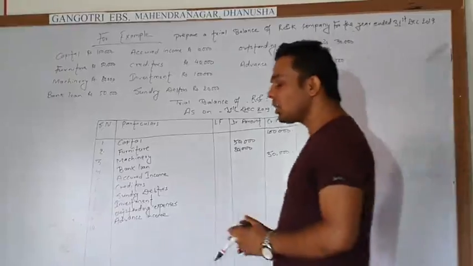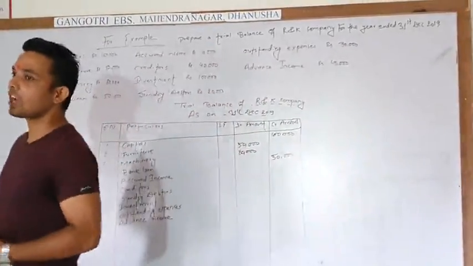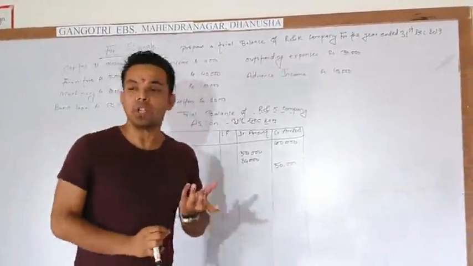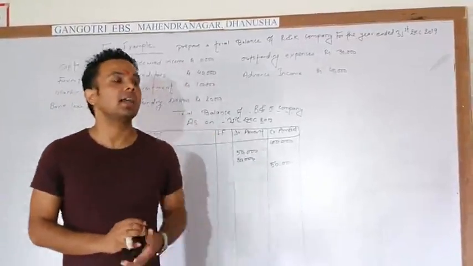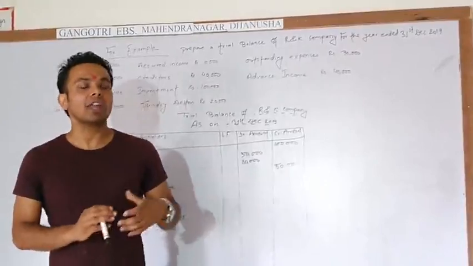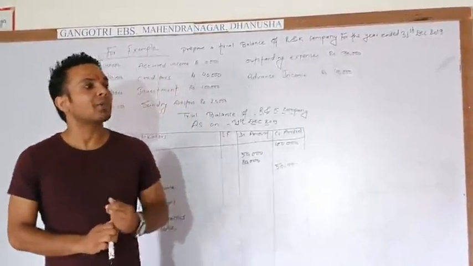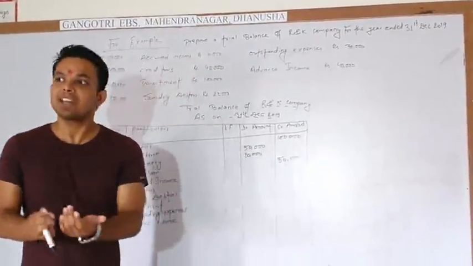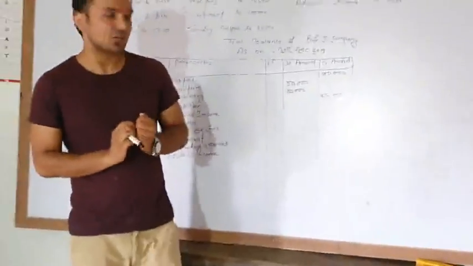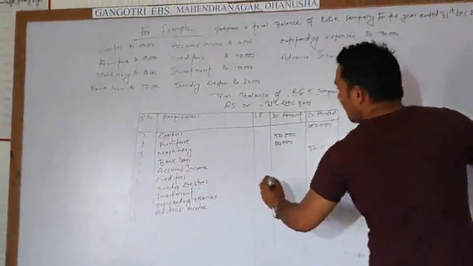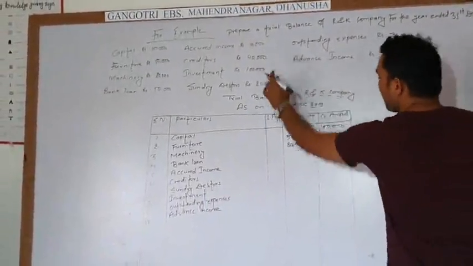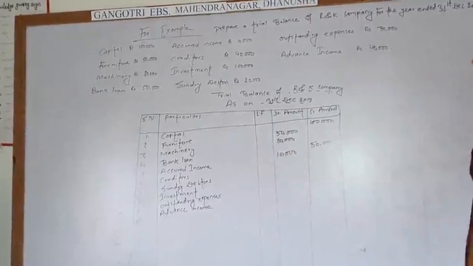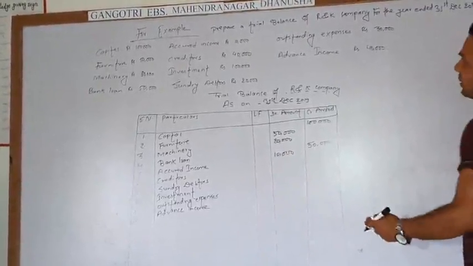Accrued income. So what is accrued income? Most students are confused about accrued income. It is income earned but not received yet. Suppose I worked in a school or college, but till now I have not received the salary, though I have already earned it. That is accrued income. Accrued income is a receivable, and a receivable is an asset for us, so we write it on the asset side. The amount given for accrued income is 10,000, so we write 10,000 here. And the creditor. Creditor is a liability for us, as I have just told. The amount is 40,000, so we write 40,000 here.